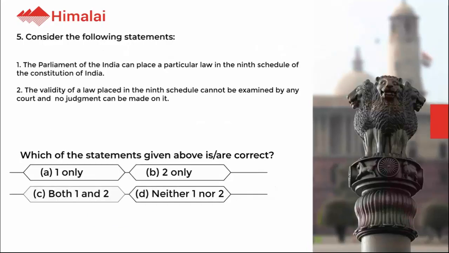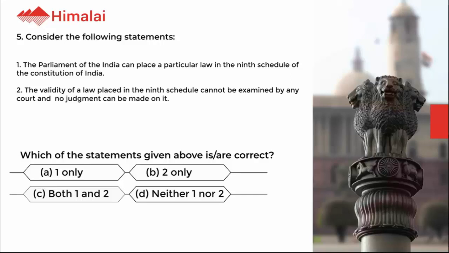Question number 5. Consider the following statements. 1. The Parliament of India can place a particular law in the 9th schedule of the Constitution of India. 2. The validity of a law placed in the 9th schedule cannot be examined by any court and no judgment can be made on it. Which of the statements given above are correct?